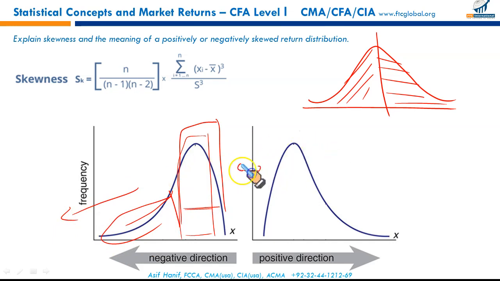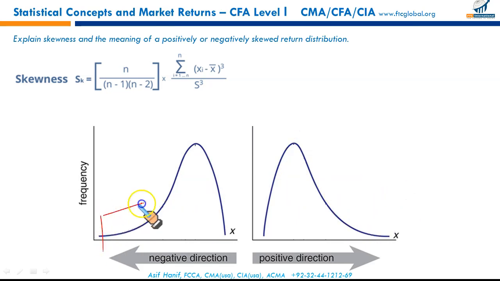Compare it with this one. This is a positively skewed one. A positively skewed distribution is characterized by many outliers in the upper region. Here we have many outliers in the low region. That's why it's called negatively skewed. And here we have many outliers in the upper region. It is called positively skewed.